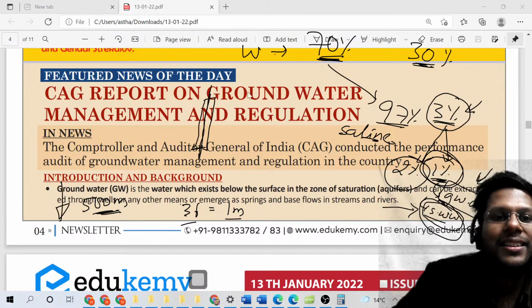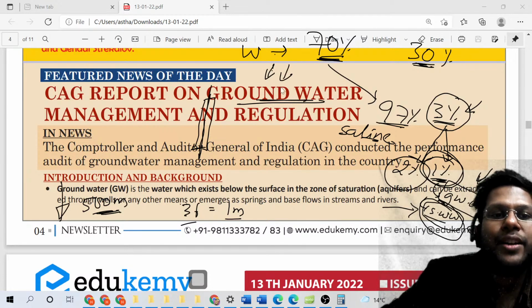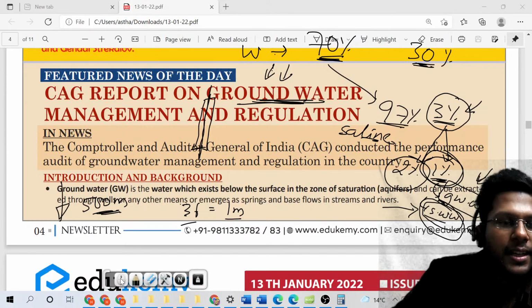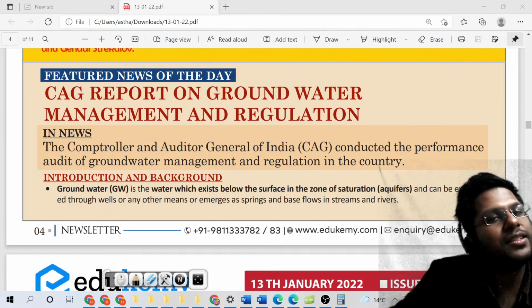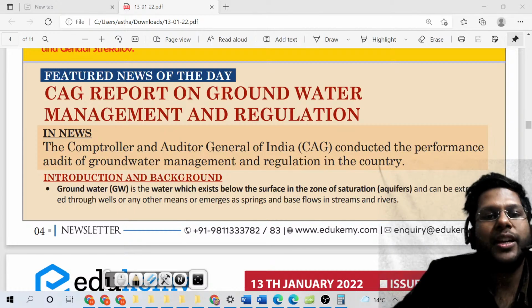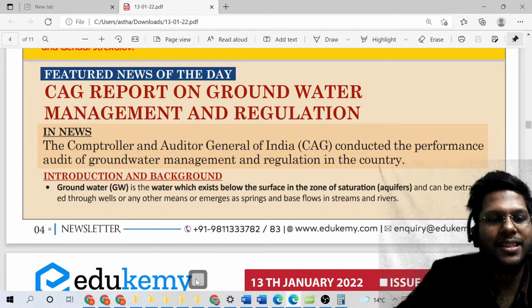So knowing that groundwater is also limited, it gets recharged during the right times, and it also gets exploited. We have to understand that groundwater is a critical resource for the country. Therefore, CAG has conducted this audit to understand the presence of groundwater in the country, what its exploitation level is, how it is to be regulated and managed, and what the different water action plans in the country are.